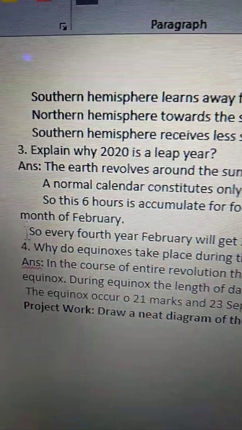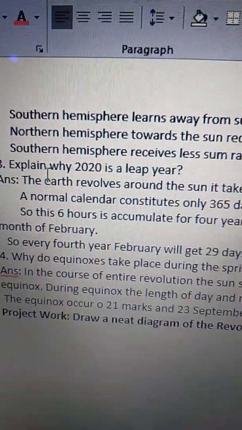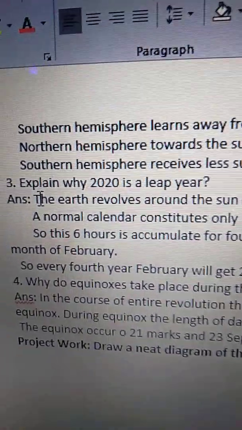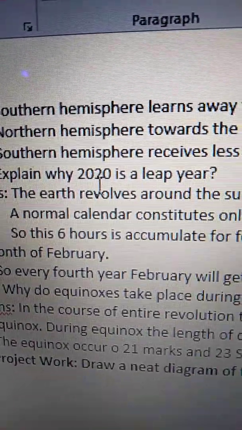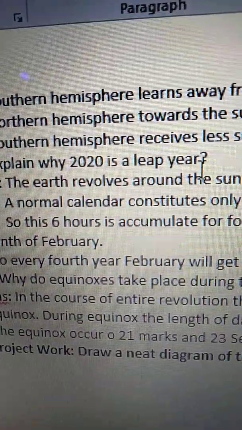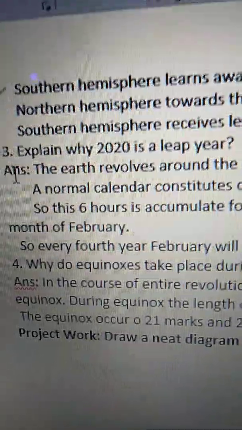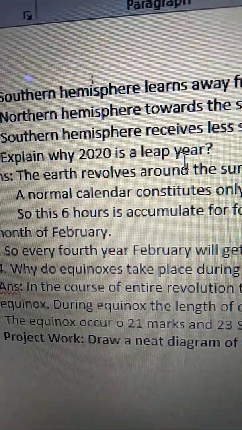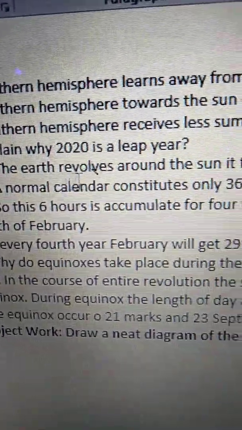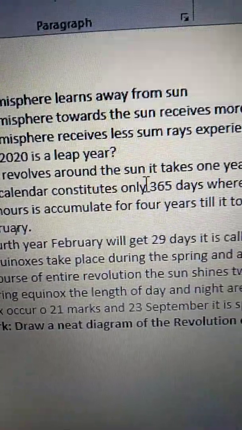Now come to the third question. Explain why 2020 is a leap year. The earth revolves around the sun.